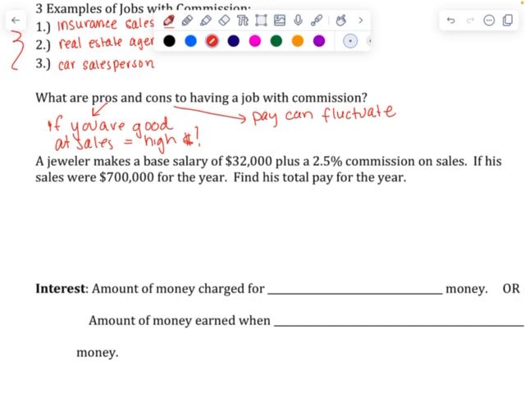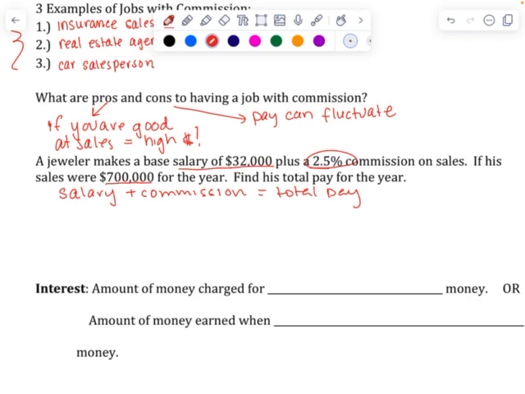We have a jeweler who makes a base salary of $32,000 plus a 2.5% commission on sales. If his sales were $700,000 for the year, find his total pay. When we talk about total pay, your total pay is your salary plus commission. That equals your total pay. So this is where the percent equation can come in.